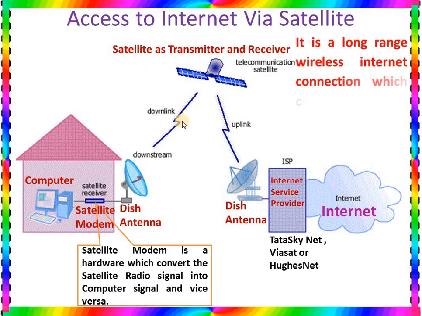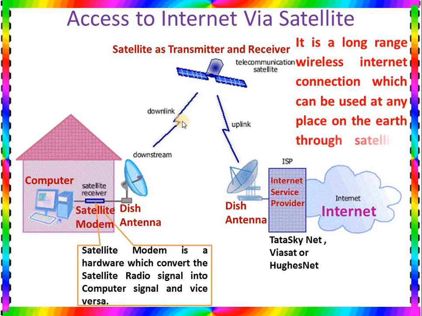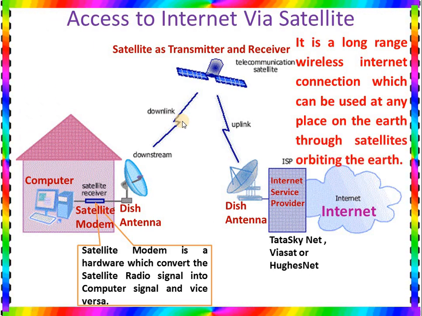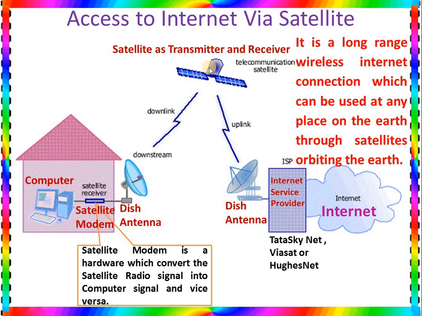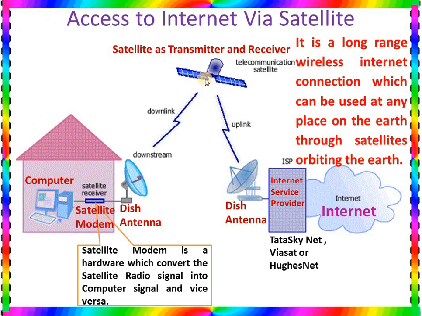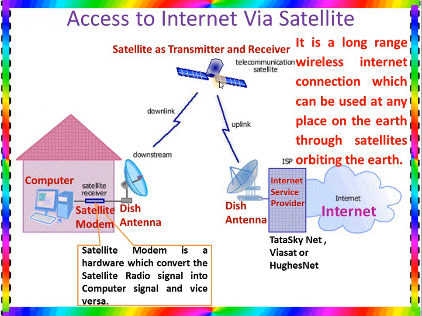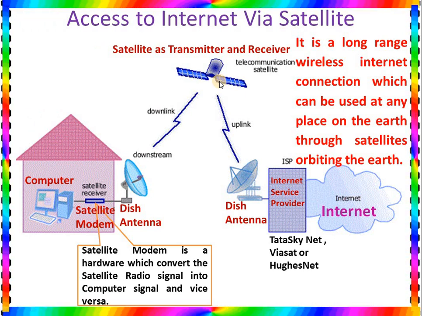So it is a long range wireless internet connection which can be used at any place on the earth through satellites orbiting the earth. We know there are many artificial satellites orbiting the earth. So we can use those satellites as a transmitter and a receiver. You can find there are some high quality antennas which can work as a transmitter and also as a receiver. Those types of high quality antennas can be used to communicate with the internet.